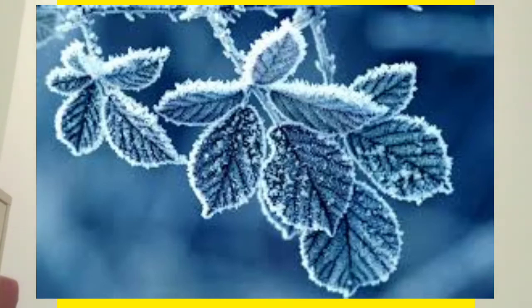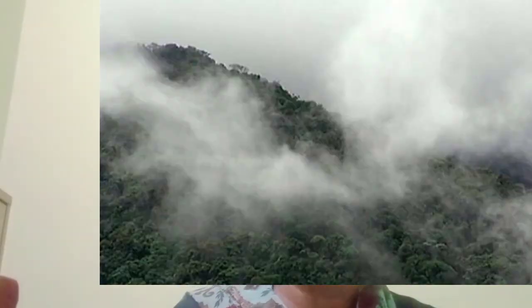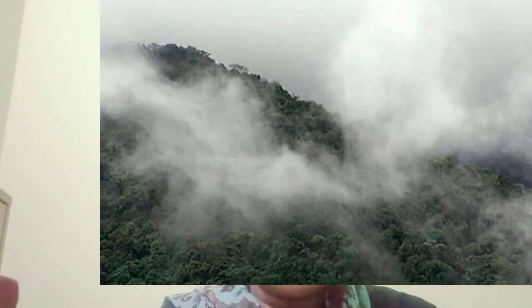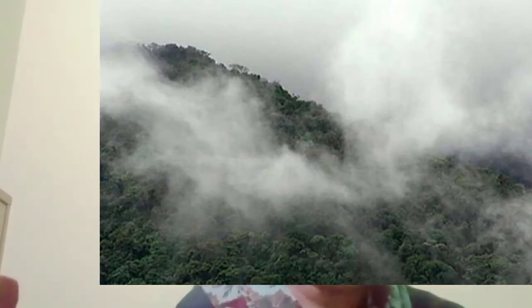There is a difference between fog and smog. Fog means water droplets in the air. Small minute water droplets floating in the air is called fog. And smog means a combination of dust particles and polluted air is called smog, and a combination of air and water droplets is called fog.